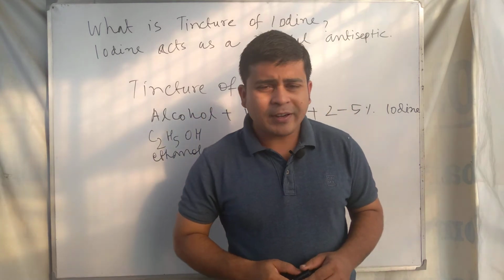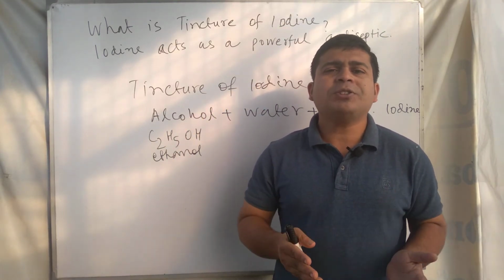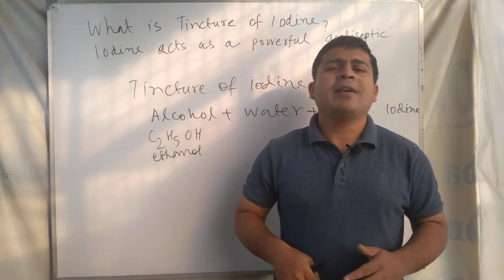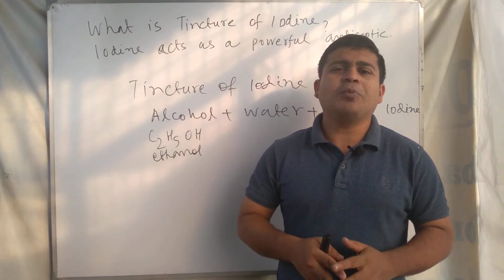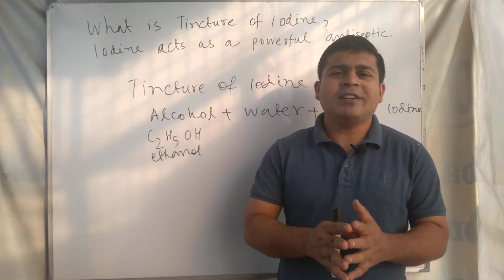And what is tincture? Tincture means the solution. In chemistry, tincture is the solution where ethanol is used as the solvent. So you can understand right now what is the meaning of tincture of iodine.